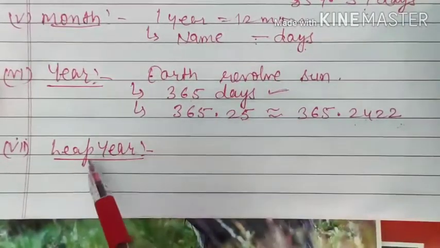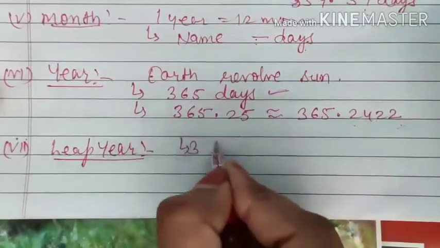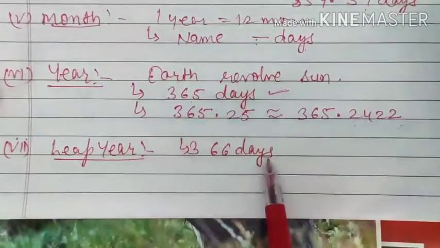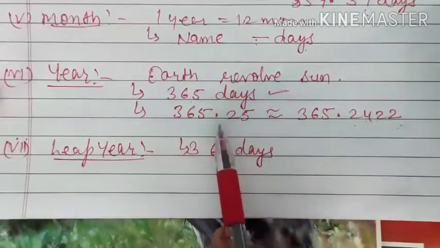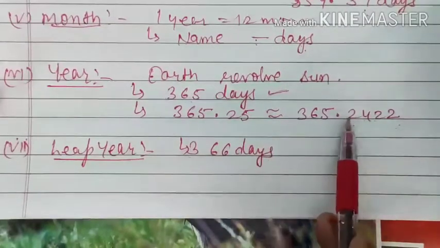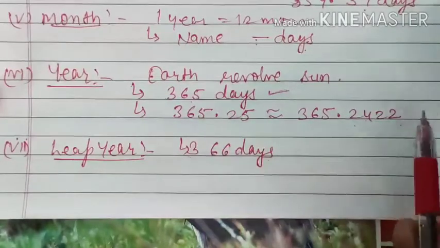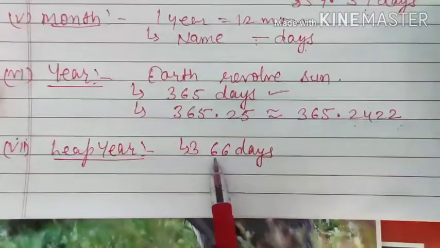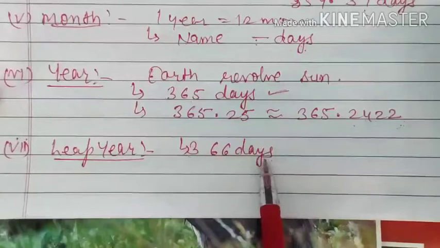So a leap year is a year in which we have 366 days instead of 365, because you see 0.25 plus 0.25 plus 0.25 plus 0.25. If we add it 4 times, we will get 1 day, and after every 4 years, that's why we have 366 days in 1 year. We consider it 366 days.